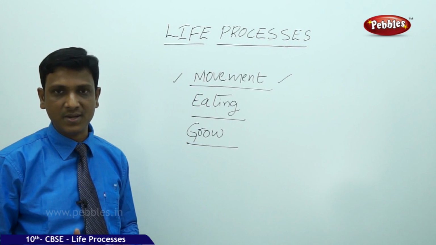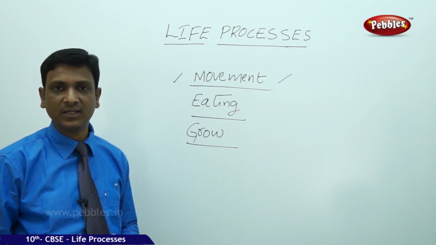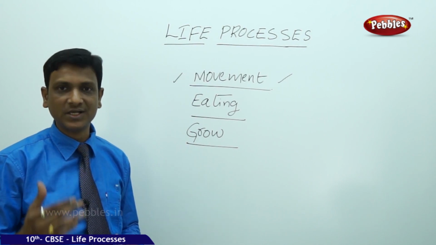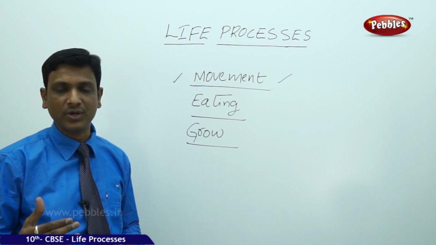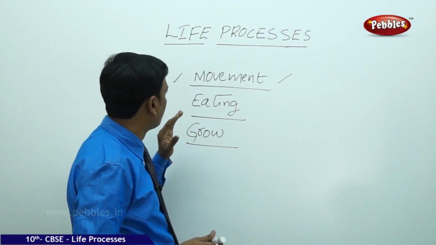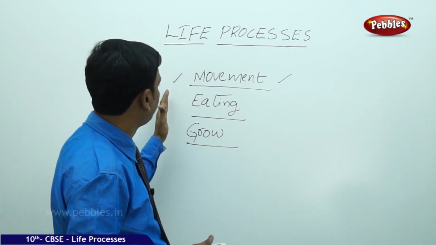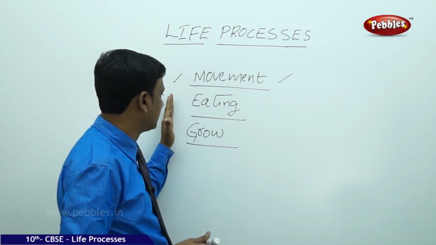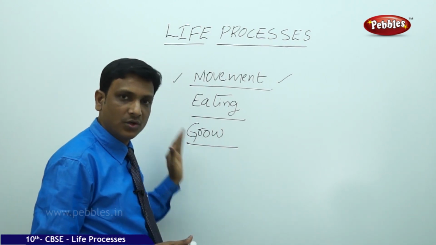A small newborn baby grows to a kid, from the kid to an adolescent, from an adolescent to an adult. So movement is one of the features by which we can distinguish living and non-living things, and the second one is eating, taking food, growing.